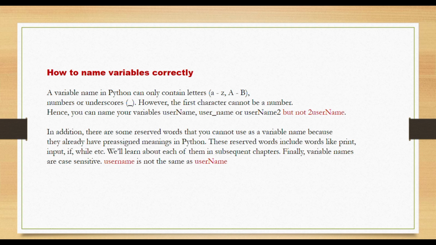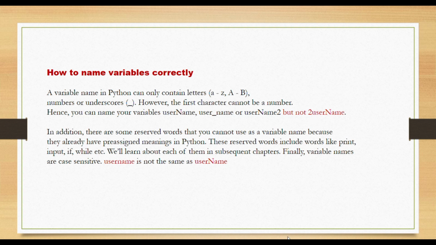For example, these are some things I can name my variable. I can just say user underscore name. That variable name is correct. Or I say username2. That variable name is correct. But I cannot start the variable name by putting a number in front of it, like 2username. It is wrong.